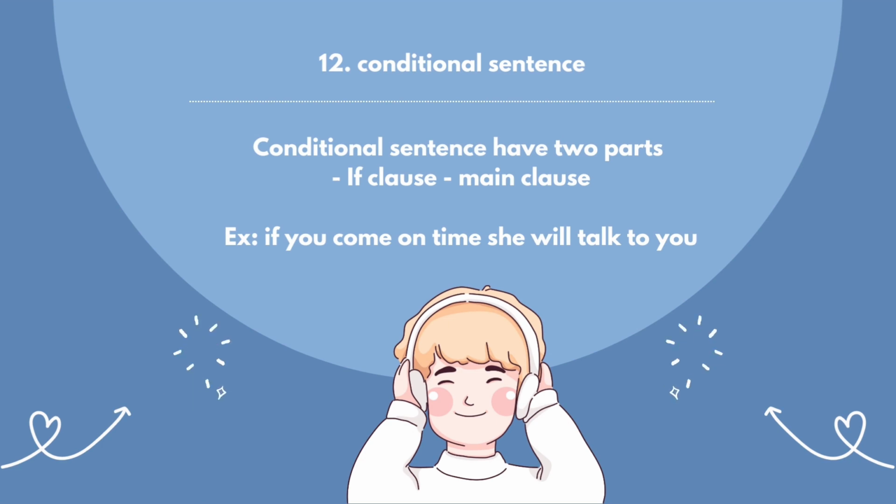Okay, we move to the last one, conditional sentence type 3. This type is used to convey assumptions about events that have occurred in the past, because the reality has already happened and cannot be changed anymore. We can only express what would have happened if the incident had gone differently from reality. And one example of a conditional sentence is, if you come on time, she will talk to you.